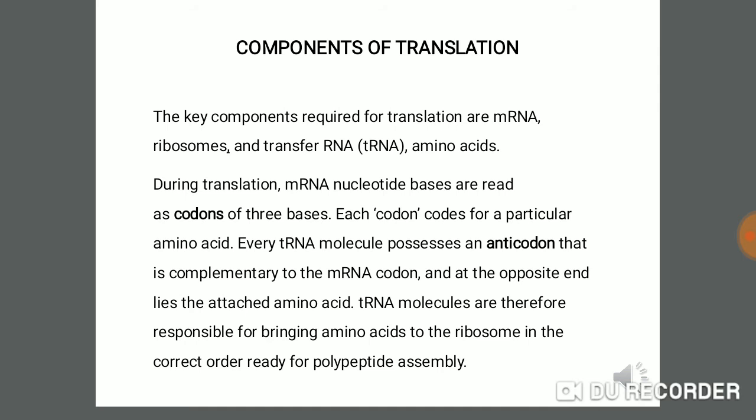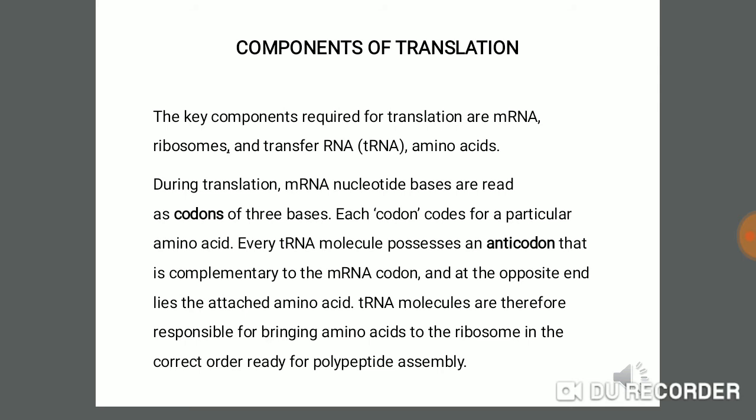During translation, mRNA nucleotide bases are read as codons of three bases. So we have to understand that the mRNA molecule, like the DNA molecule, is synthesized of nucleotides, meaning it is a long chain of nucleotides.